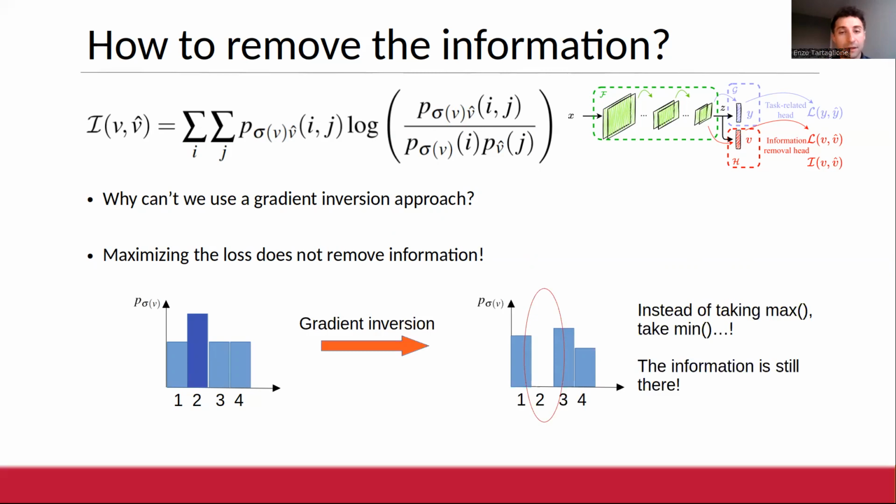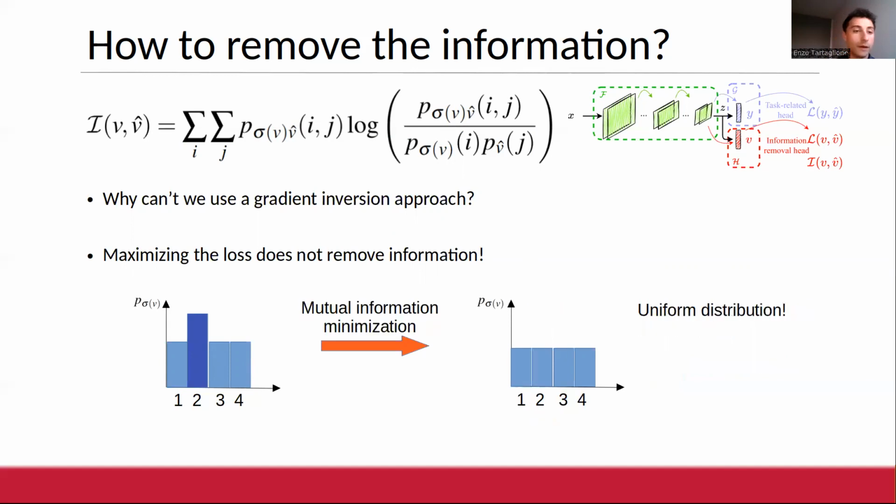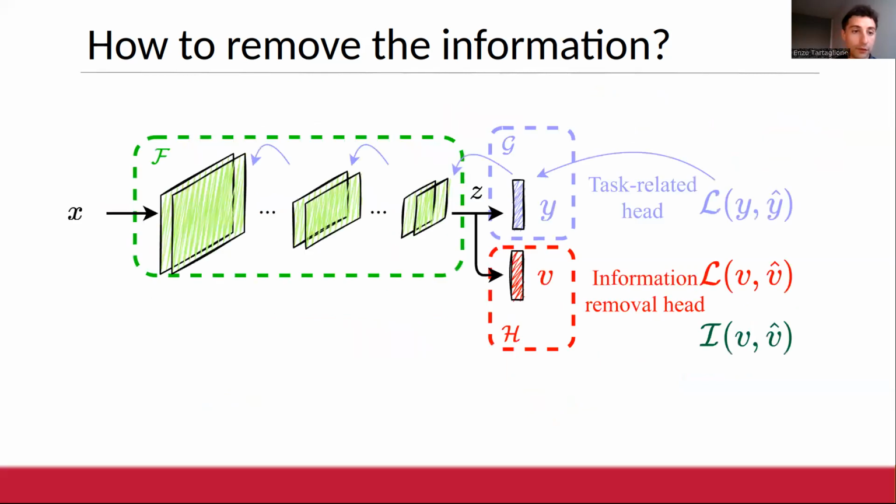In this case, the information is still there, because for instance, instead of taking the maximum of the probabilities, we take the minimum. So the information is actually still there. What happens when we have, on the contrary, mutual information minimization? Well, we have a uniform distribution for the probabilities. So we cannot really extract any sort of information, and we accomplish our goal.